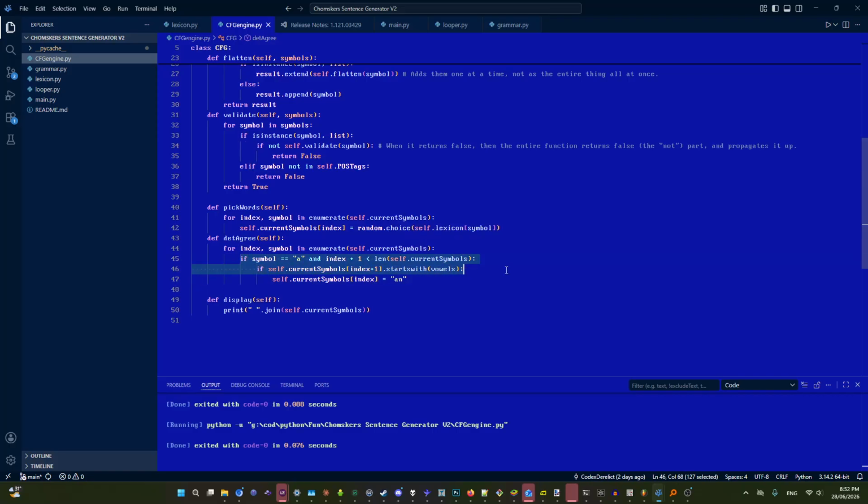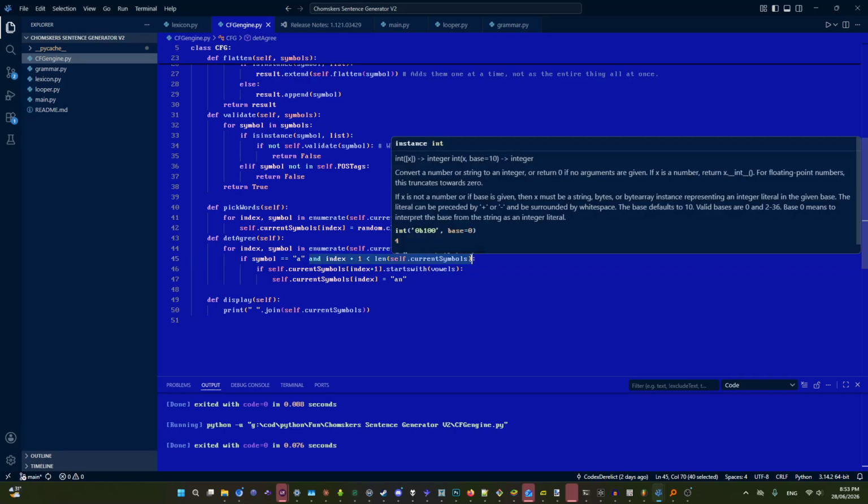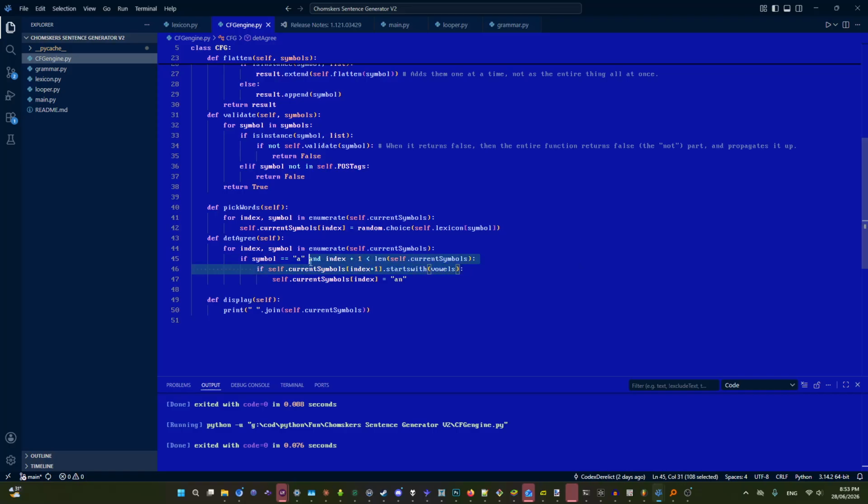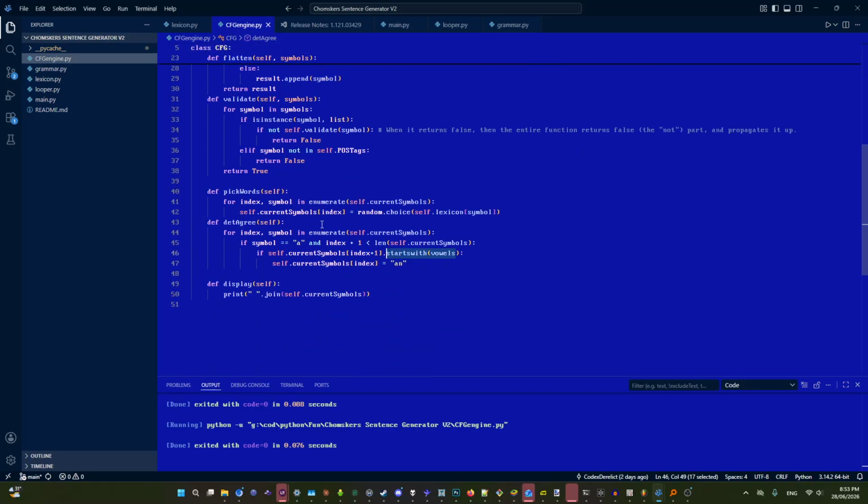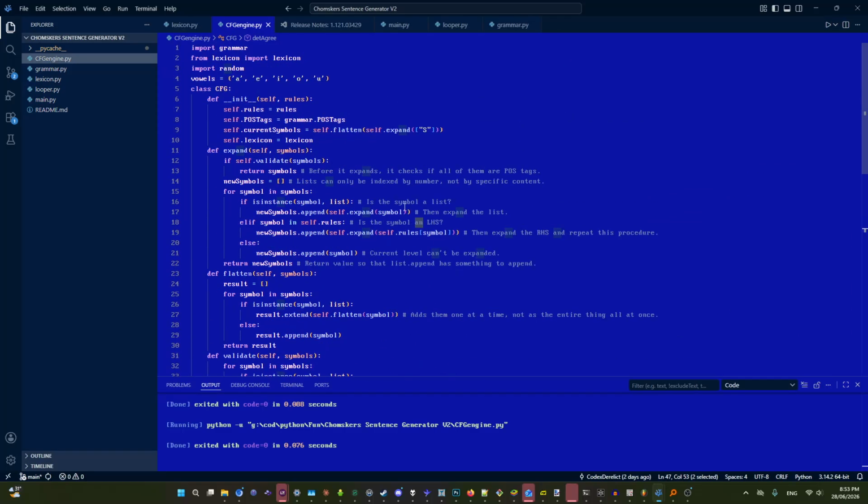If the symbol is a, and there is a word that comes after it, which there always is, but it's good to write it down. So this is kind of redundant, but Python is very explicit, you know. If the word that comes after starts with a vowel, then it changes it to an.